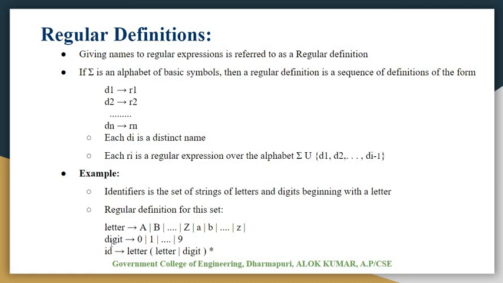So ID means identifier: letter concatenated with (letter or digit) star. Letter we have defined as either A to Z or small a to z. Digits are from 0 to 9. So this is the regular definition of an identifier: letter followed by (letter or digit) star.